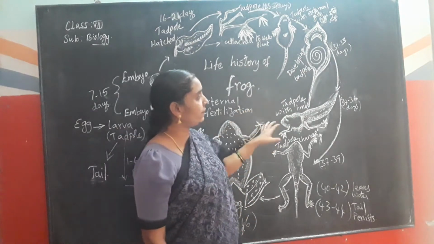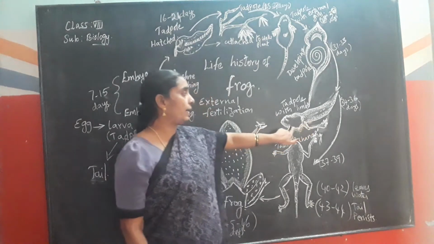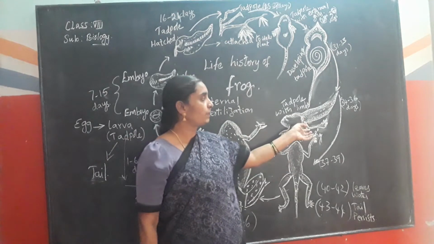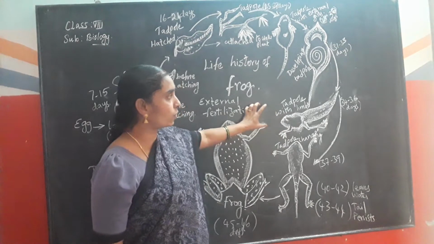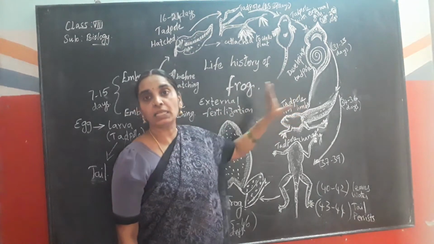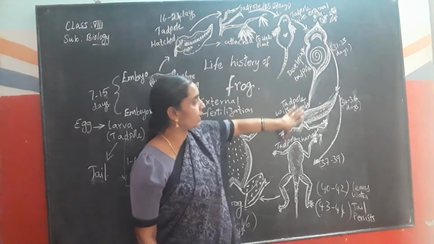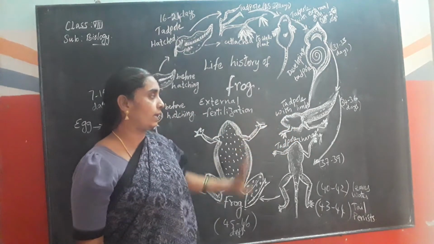Okay, so within 34 to 36 days, this is called the tadpole along with the limbs. So you can see the four limbs here. Okay children, so in this stage, that is 34 to 36 days, it develops all the external organs also. Here internal organs are developed and here tadpole with limbs, that is external organs are developed.